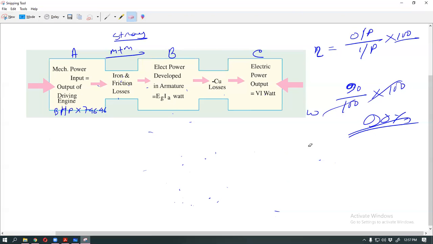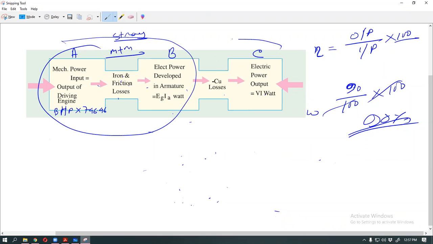Mechanical efficiency. Your third part, the mechanical part. This is the mechanical part and this is the electrical part. These two are your mechanical part, and these two are your electrical part.